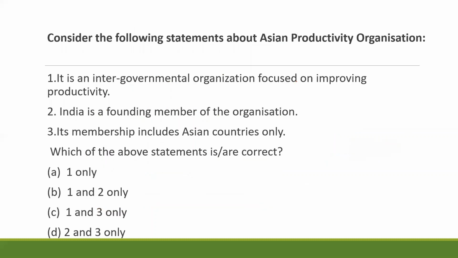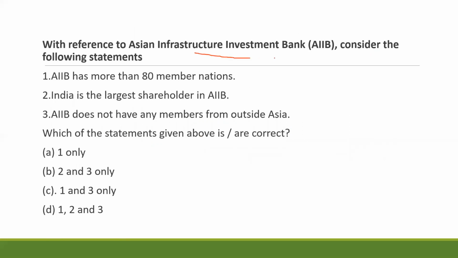On similar lines, this question was also asked. Here you need to focus on third statement, which restricts the membership to Asian countries only. In general, we have observed that such restrictions are wrong. For example, in AIB question in 2019, the third statement is on similar lines.